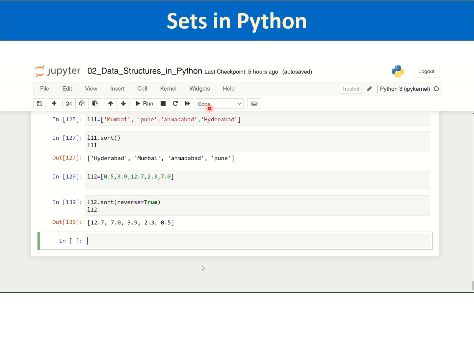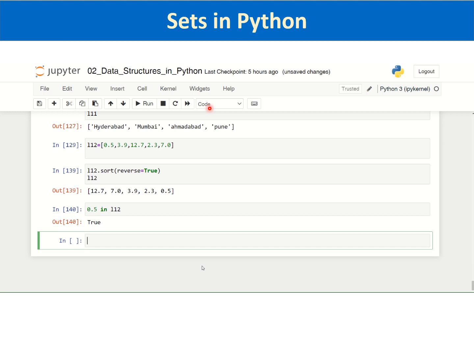Say you have the list L12 defined above. You can check whether the value 0.5 is present in L12 through this statement, which returns a boolean value, True or False, depending on whether the element 0.5 is present in L12. Executing it returns True.